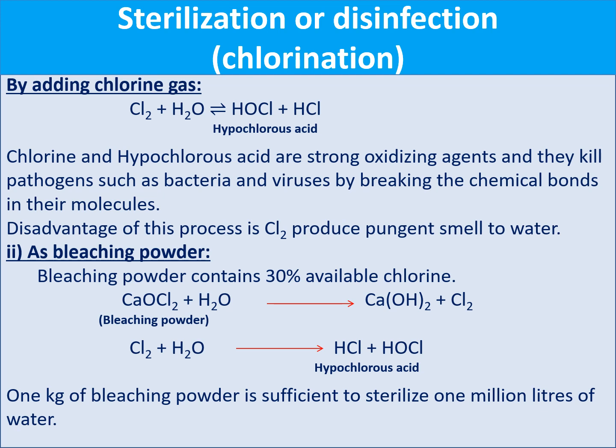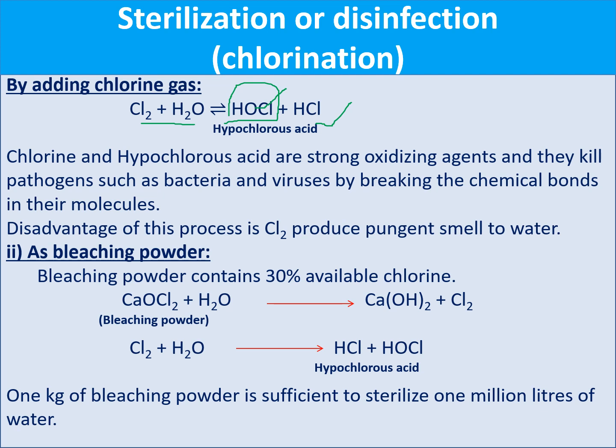The first one is we can add chlorine in the form of gas or liquid or solid. First of all, if you add chlorine gas directly to the water, what will happen? Chlorine interacts with the water and produces hypochlorous acid, HOCl, and HCl. This hypochlorous acid is a very strong oxidizing agent. It kills all pathogenic bacteria by breaking the chemical bonds in the molecule. So HOCl is an oxidizing agent, it oxidizes the bacteria, and the bacteria are removed. So this is the process of chlorination.